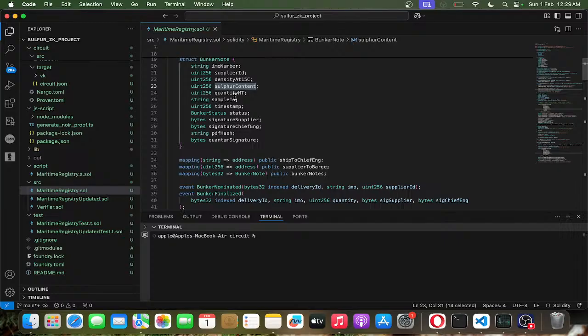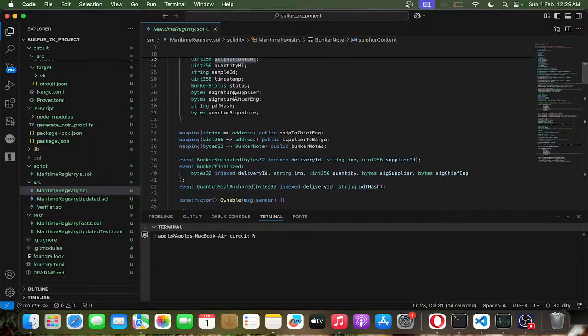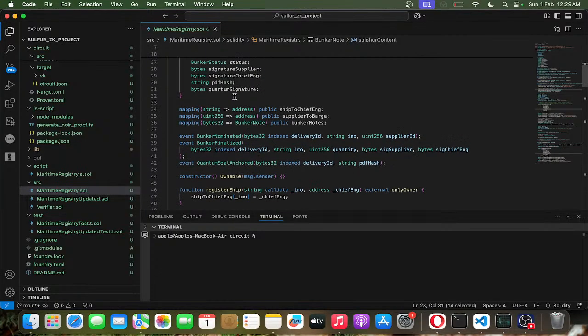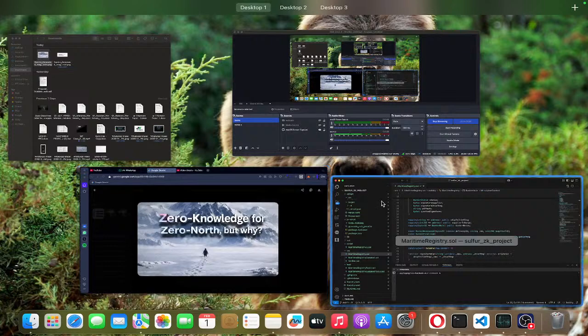So crazy, right? Yeah, this is not just for the sulfur content. This can be done for any of the parameters or any of the criteria that requires the port authority to verify. We can generate a proof using zero knowledge and verify using an on-chain verification contract. We will go through what are the processes involved in zero knowledge. Before that, I just want to give you an overview of how the contract was, and then we will go to the zero knowledge part, right? Okay.